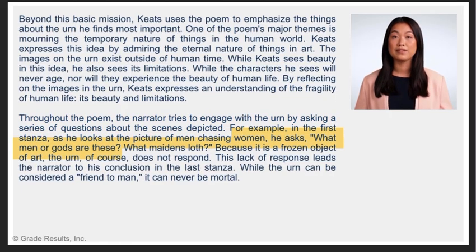For example, in the first stanza, as he looks at the picture of men chasing women, he asks, "What men or gods are these? What maidens loth?" Because it is a frozen object of art, the urn, of course, does not respond. This lack of response leads the narrator to his conclusion in the last stanza. While the urn can be considered a friend to man, it can never be mortal.